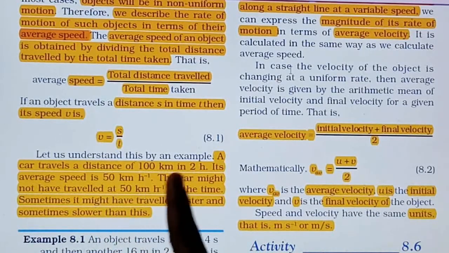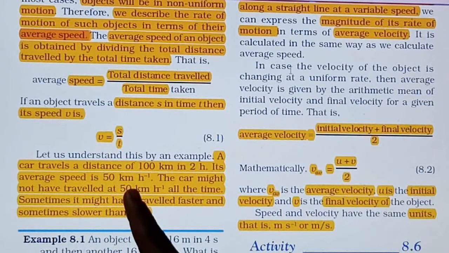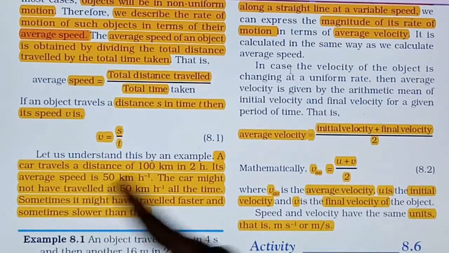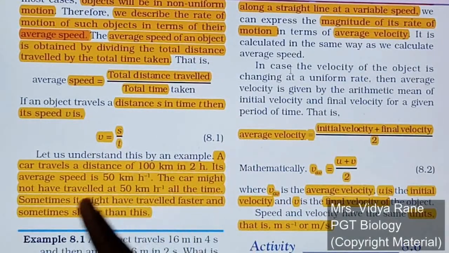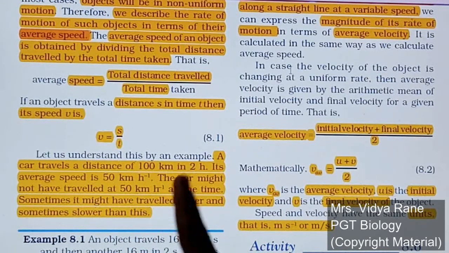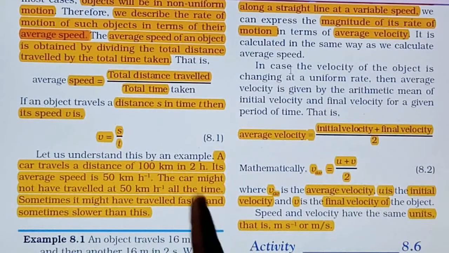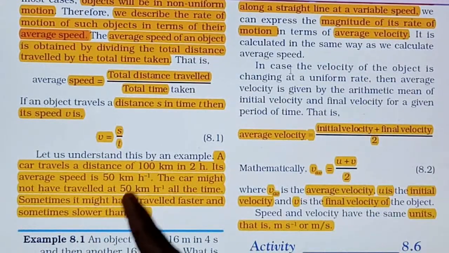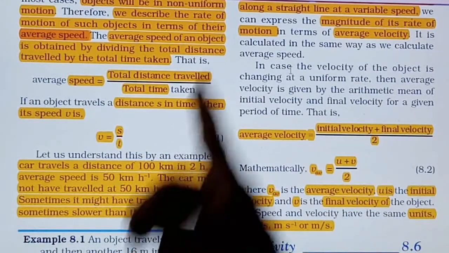Average speed doesn't mean the car has travelled with the same speed throughout the distance. The car may have travelled faster or slower than this speed. So this is what average speed is about.